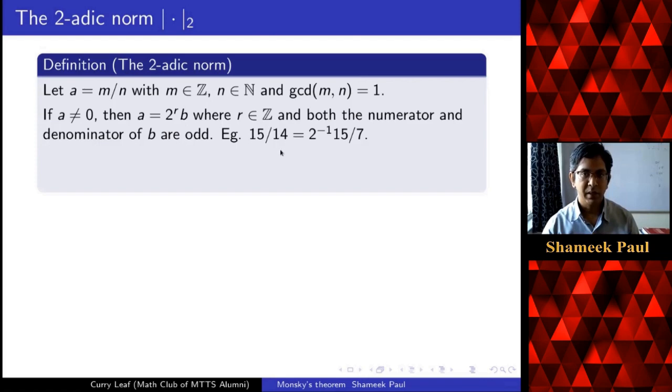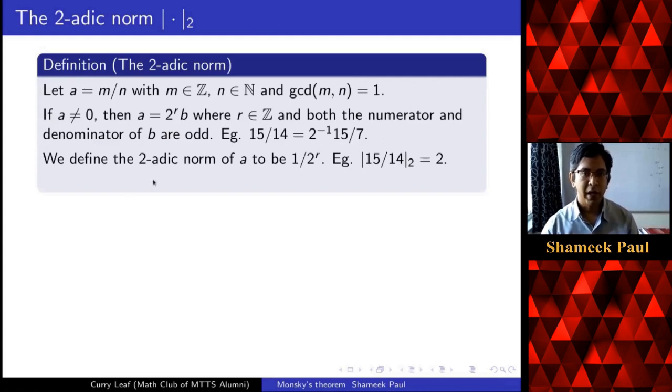For example, 15 by 14 can be written as 2 power minus 1 into 15 by 7, and this can be done in a unique way. We define the two-adic norm of A to be 1 over this power of 2. So for 15 by 14, the two-adic norm will be 2.